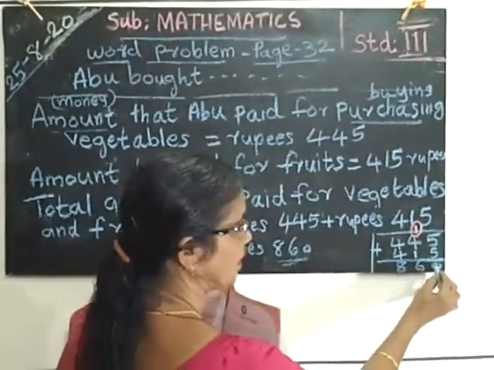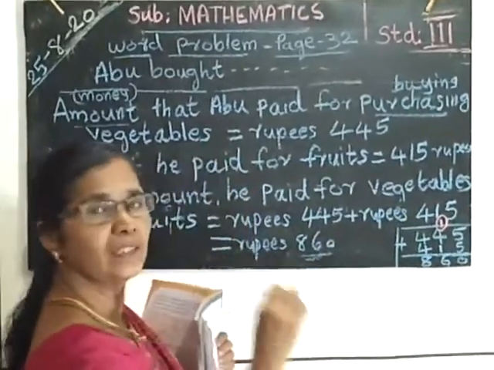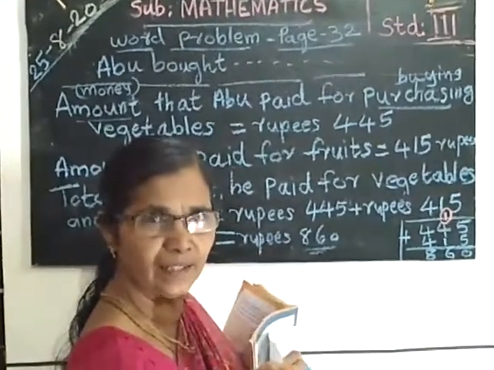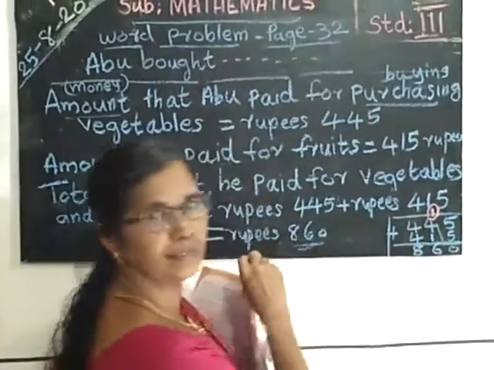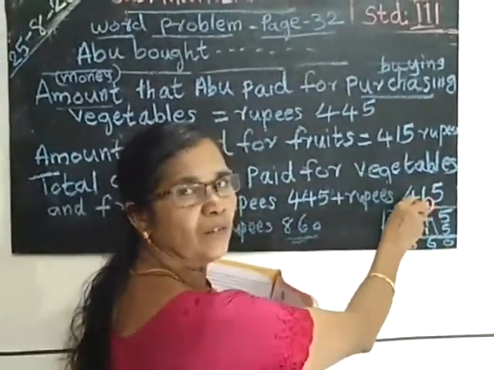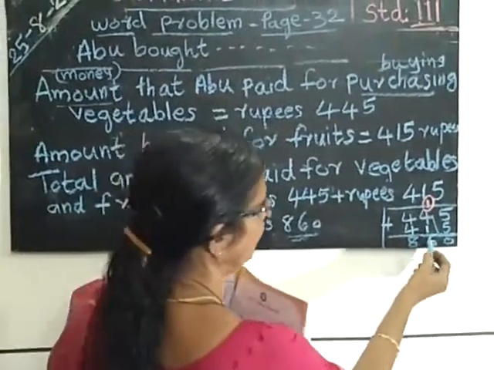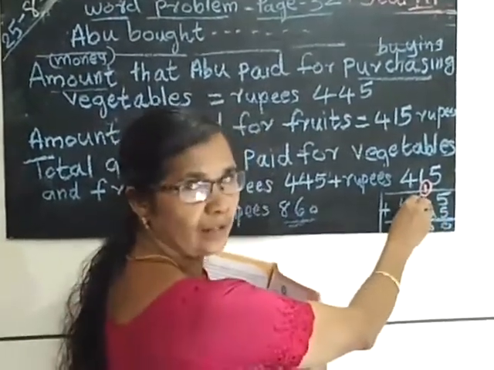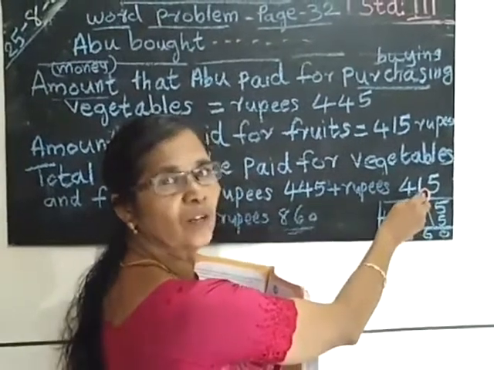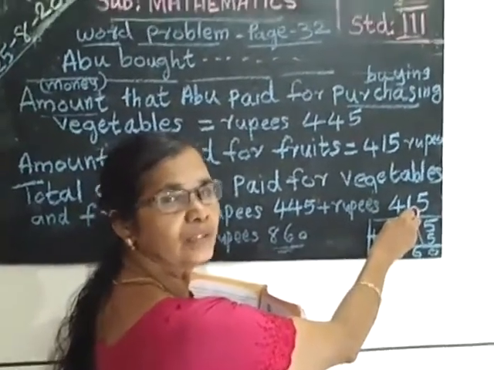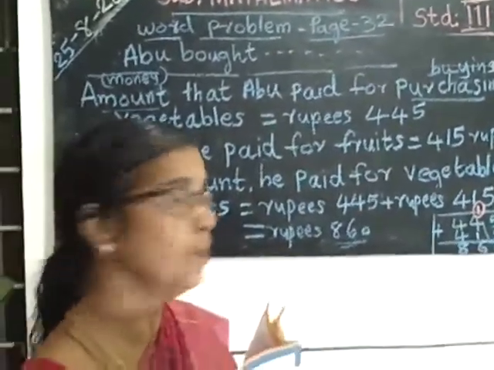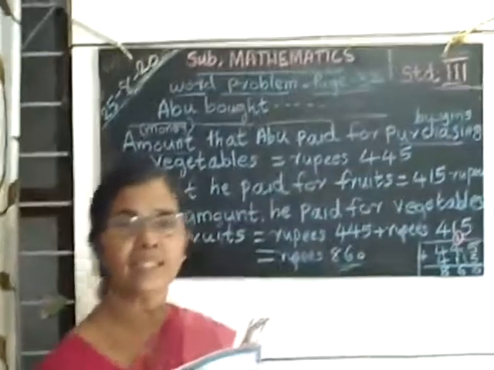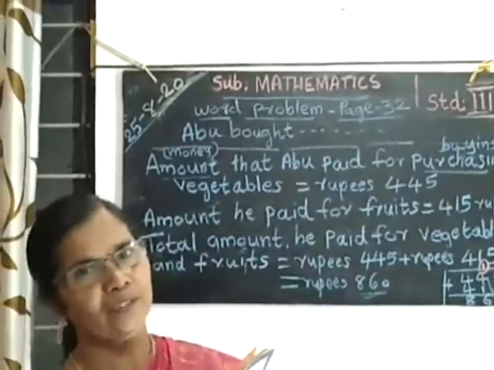5 plus 5 is equal to 10. In 10, write 0 and carry 1. Then you have to give that 1 to the tens place. I gave the 1 here. Then you add again. 4 plus 1, 5. 5 plus carry over 1 also is 6. Then 4 plus 4, 8. The total amount he spent is 860 rupees. Understand?